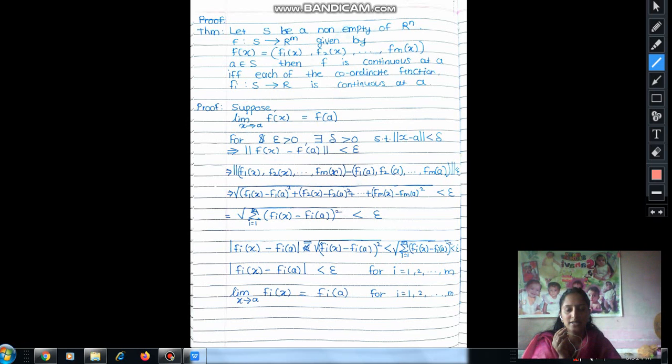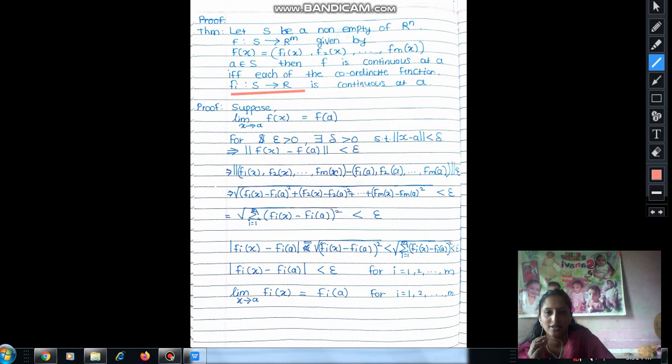Then F is continuous at A if and only if each of the coordinate functions fi, defined from S to R, is continuous at A. The fi are the coordinate functions, f1, f2 up to fm, which are defined from S to R since they are scalar valued functions, and these functions are continuous at A.